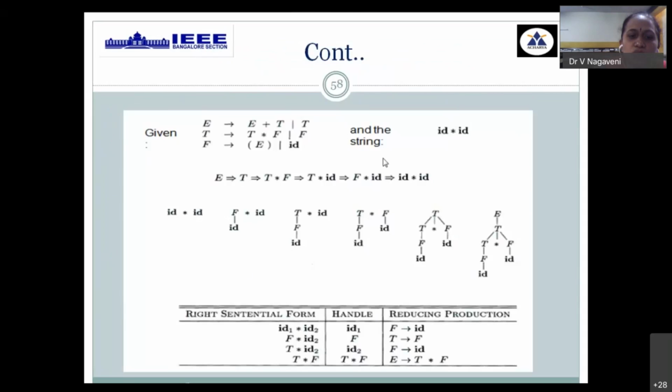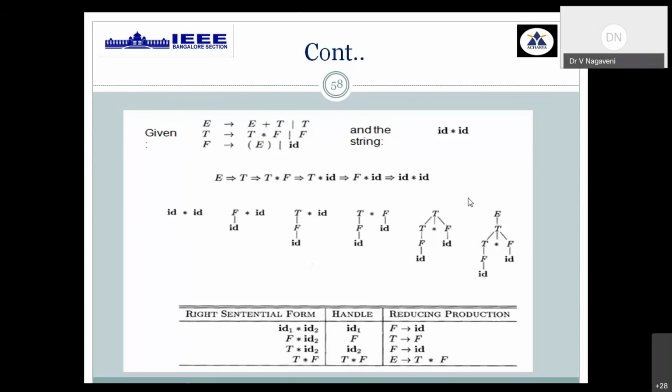Okay, as we saw in the earlier example, bottom-up parsing always starts from the given string. So an example has been given here. Given the grammar and the simple string, in the normal derivation process, it always starts from E and obtains the given string. But in the bottom-up approach, we need to start with the string and get the start symbol in the last step.